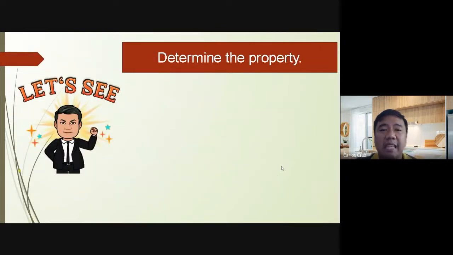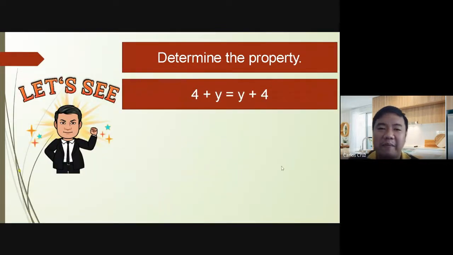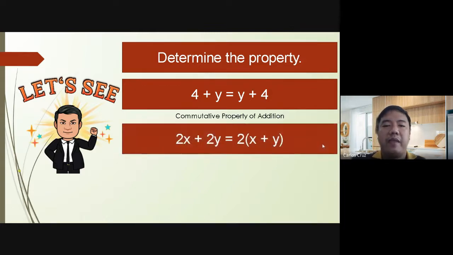Okay? Now, let us determine the property. 4 plus y is equal to y plus 4. So you're just going to see that the given is with the change of position. So that will be commutative property of addition. So you will be specific on what operation have been used. Okay? So 2x plus 2y is equal to 2 times the quantity of x plus y. So kung makikita niyo, binaligtad lang, pero si 2, ibinigay kay x at ibinigay din kay y. So ano po bang property yon? Very good. That's distributive property.